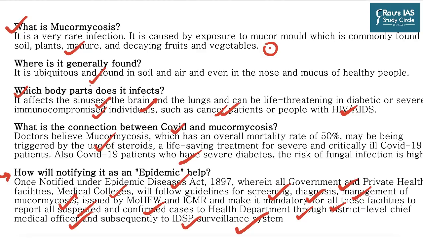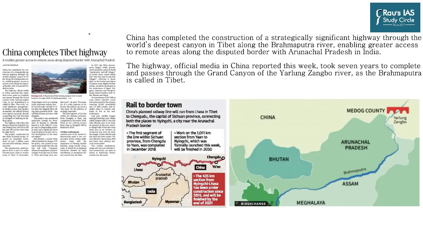Let us now move on to the next news. The next article which we have taken appears on page number 9. China completes Tibet highway. China has completed the construction of a strategic highway through the Brahmaputra Canyon, which is slated to be the world's deepest, and it is very close to the Arunachal Pradesh border,